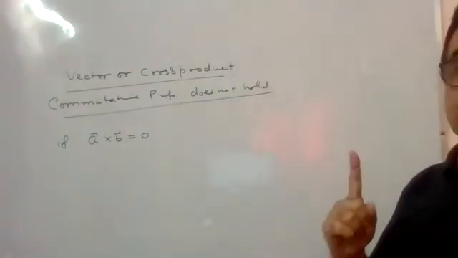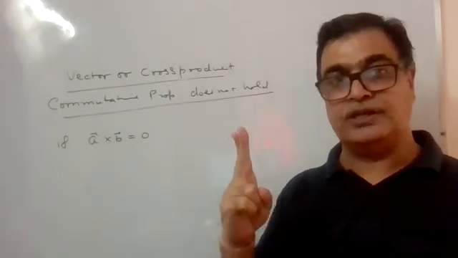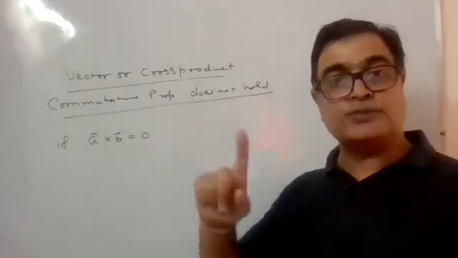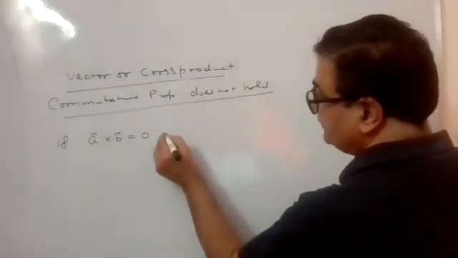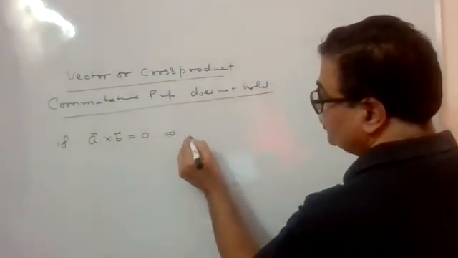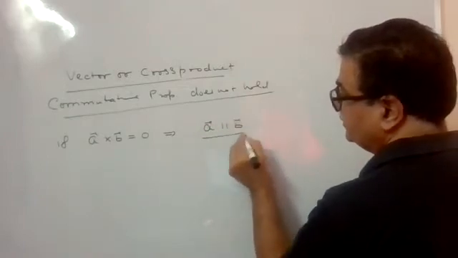A and B are non-zero vectors means A का magnitude 0 नहीं है, B का magnitude 0 नहीं है. But their cross product is coming 0. If their cross product is 0, what does it mean? This implies A will be parallel to B.